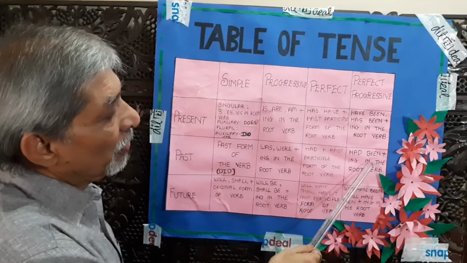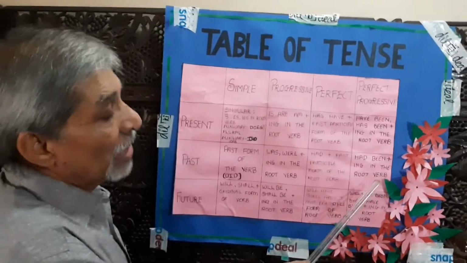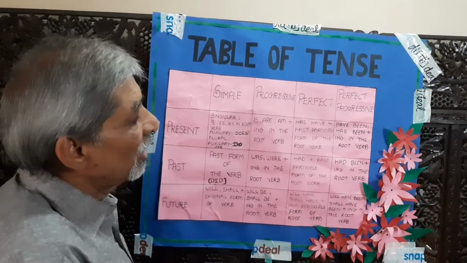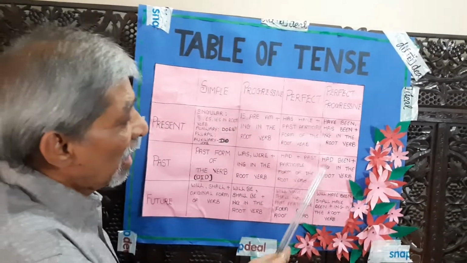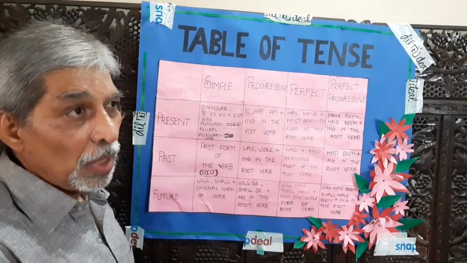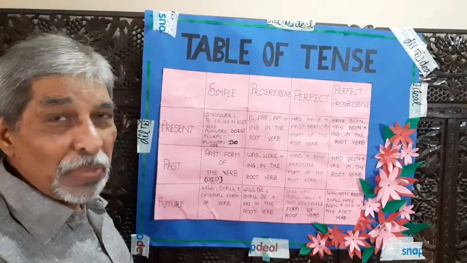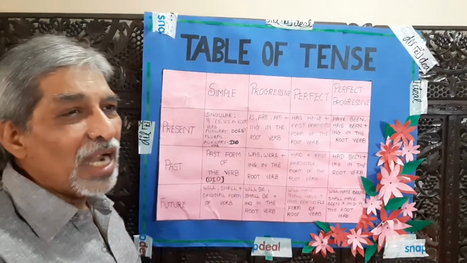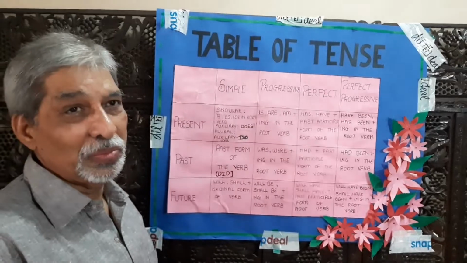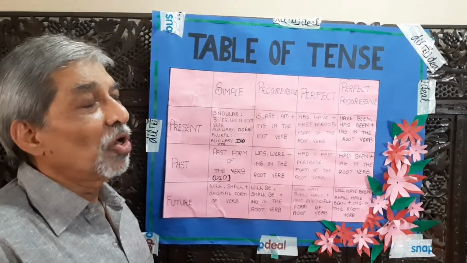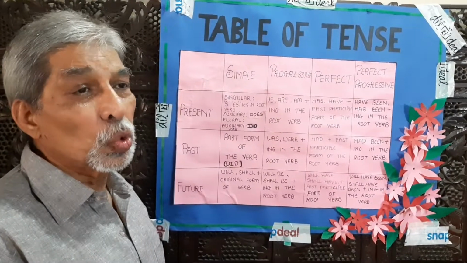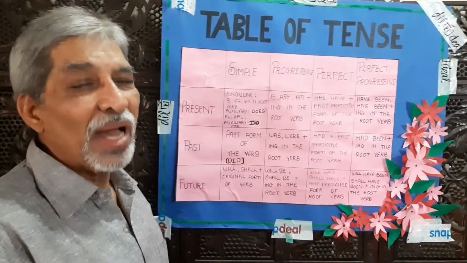Now come to the next. Past perfect progressive tense. That is auxiliary verb had been and ing in the root verb. Had been plus ing in the root verb. Had been. It had been raining very heavily during monsoon. My children had been studying in this very school for last 12 years.